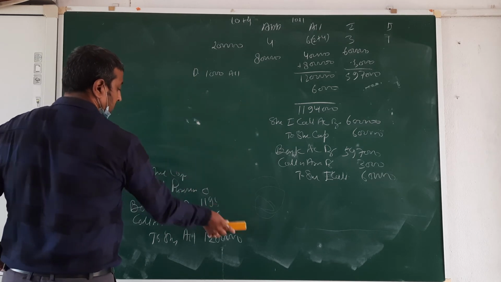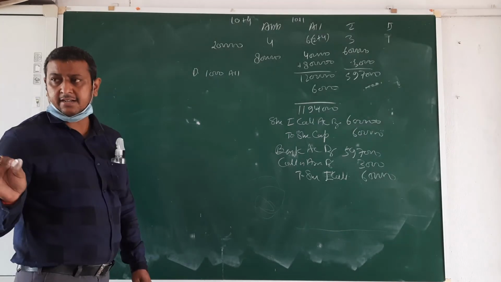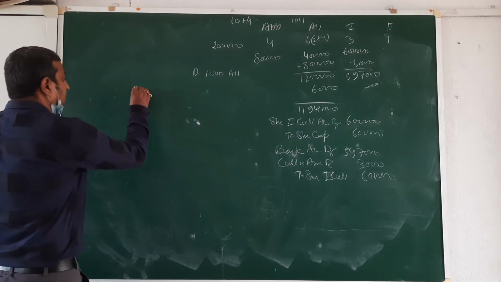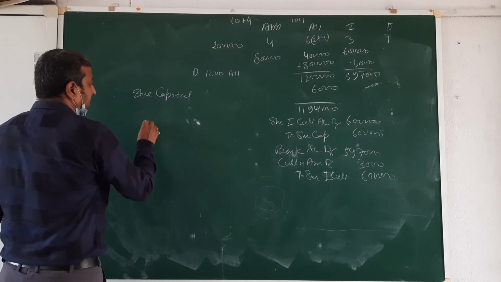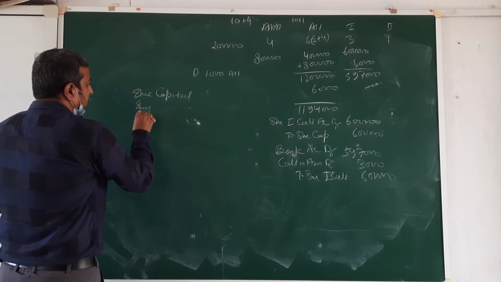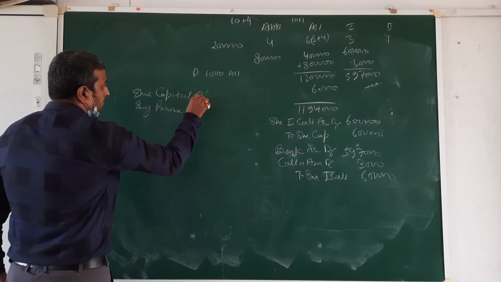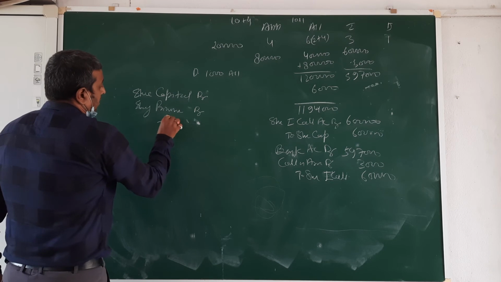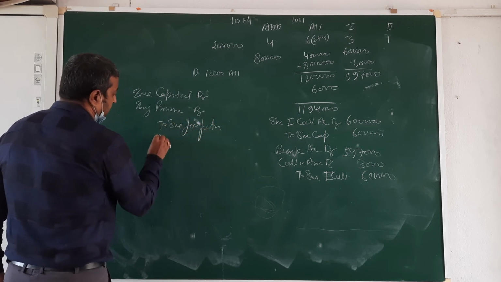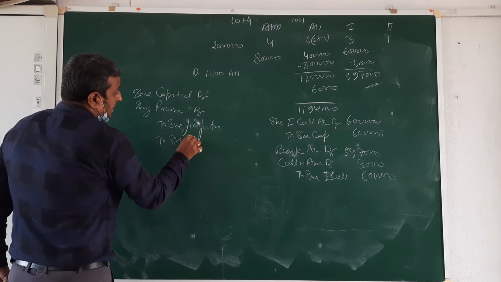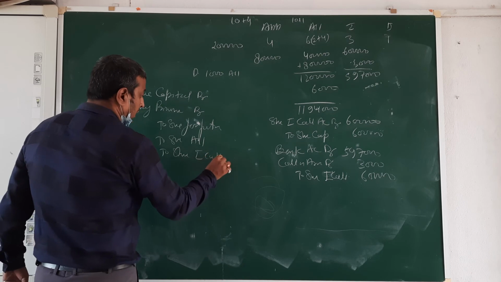Then after the first call is given, then increase beta: share capital, security premium to share forfeiture, allotment, first call.